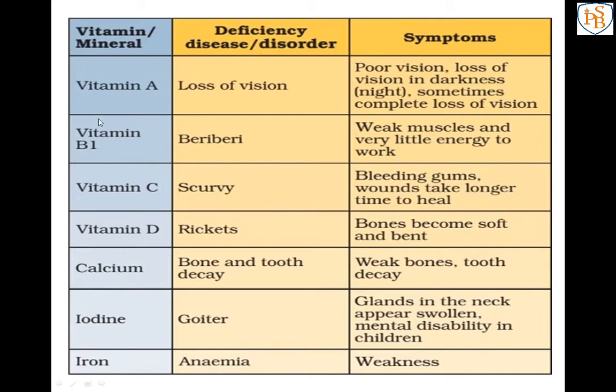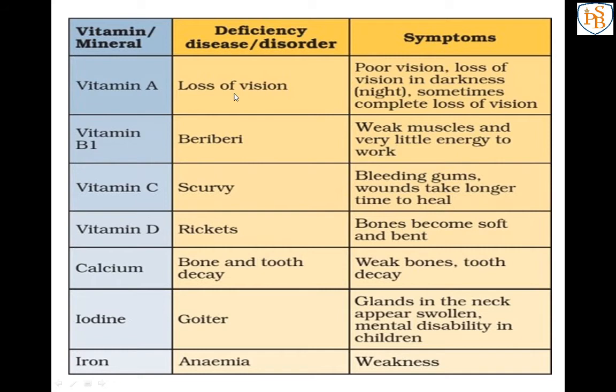See the table drawn in your textbook and just read it. Vitamins A, B1, C, D, and minerals like calcium, iodine and iron are there. From that you can learn the deficiency diseases, because they come from the deficiency of vitamins and minerals. Symptoms are also there: if there is vitamin A deficiency, which disorder and which symptoms appear. So now let us discuss that.